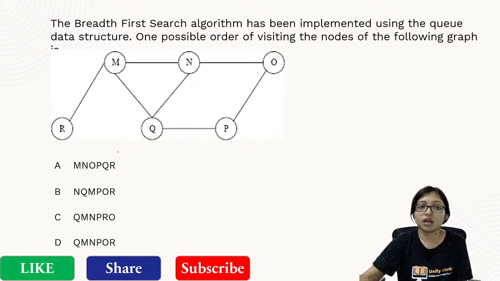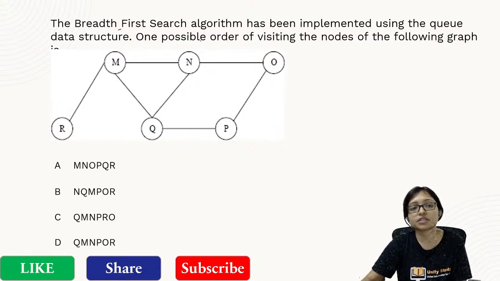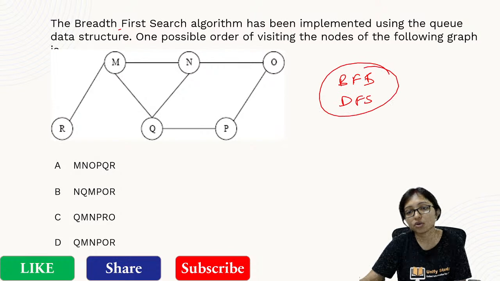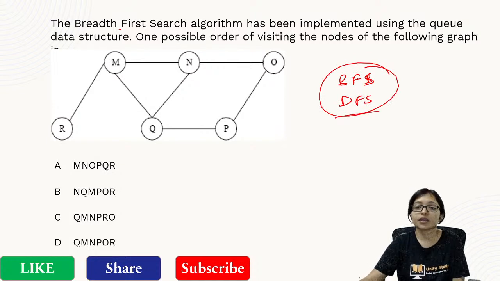Right? Now it is the breadth first traversal. DFS, BFS is also the next important point. BFS and DFS, questions are coming from here. So do the question.